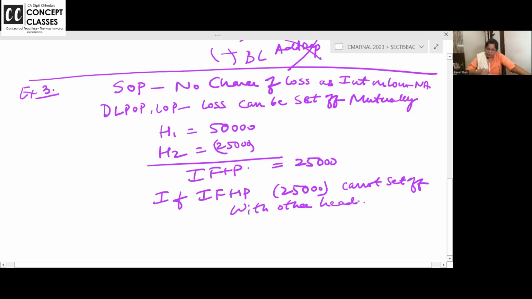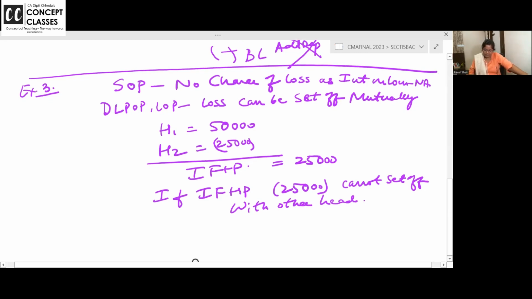You can set it off mutually, but you cannot set it off with other heads. On the screen, I have put an example. Is it clear to all of you? So this is all about the losses.